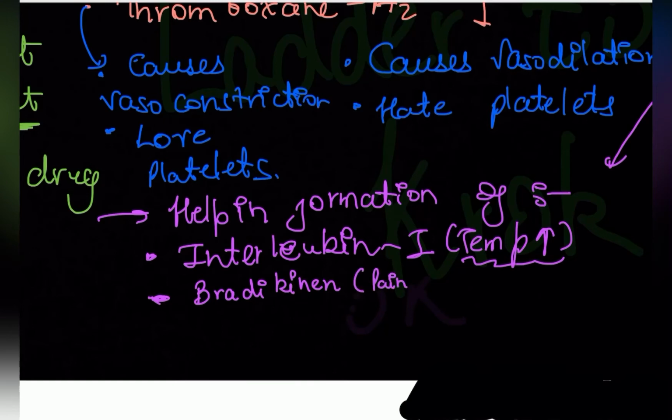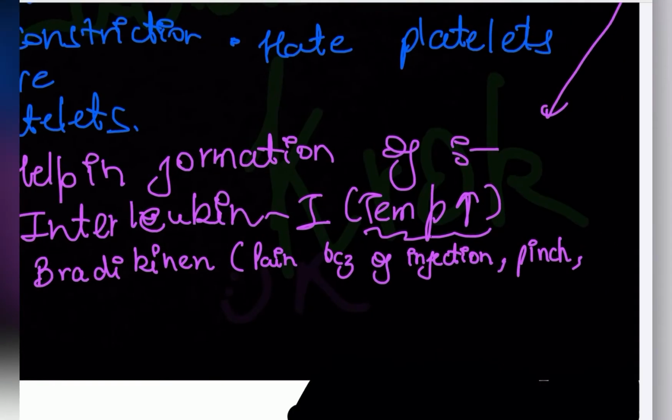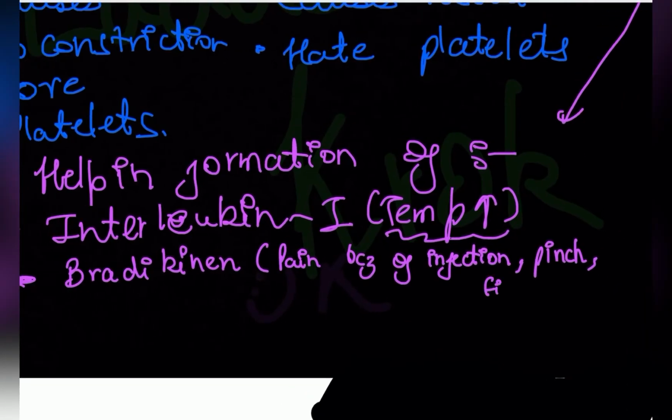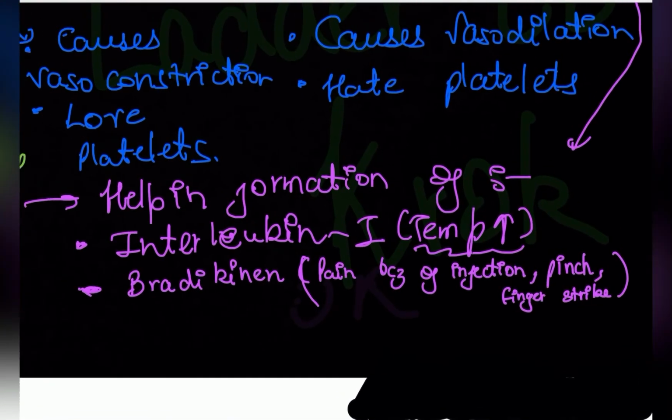It will cause pain because of infection, or a pinch, or a finger strike. Just hit your finger on a table, or flick your finger at another person, and the pain that person feels is basically caused by these bradykinins. So we see bradykinins in pain because of infection, pinch, finger strike.